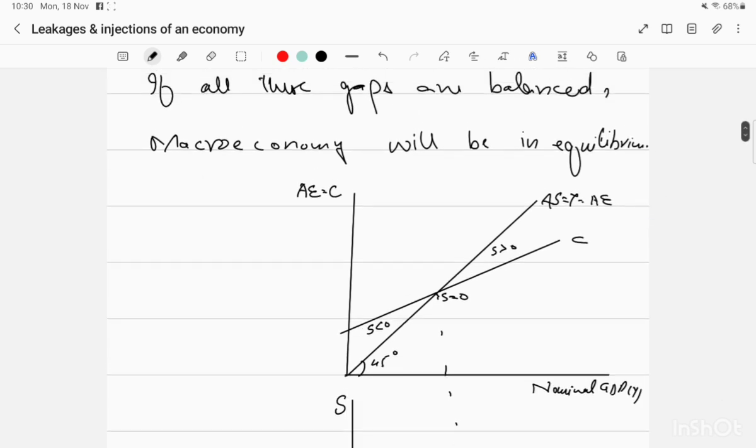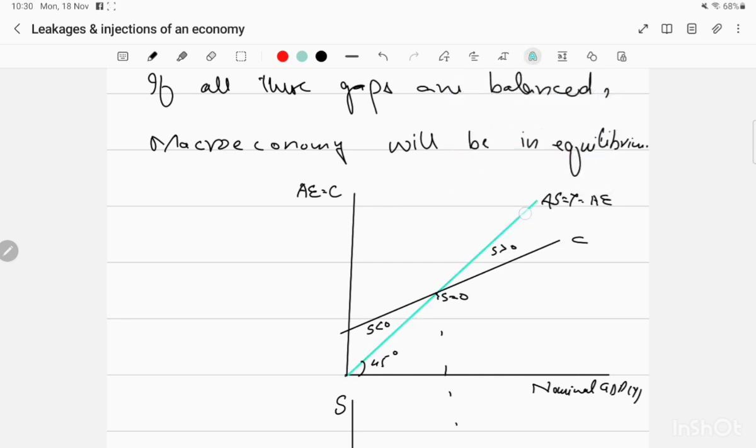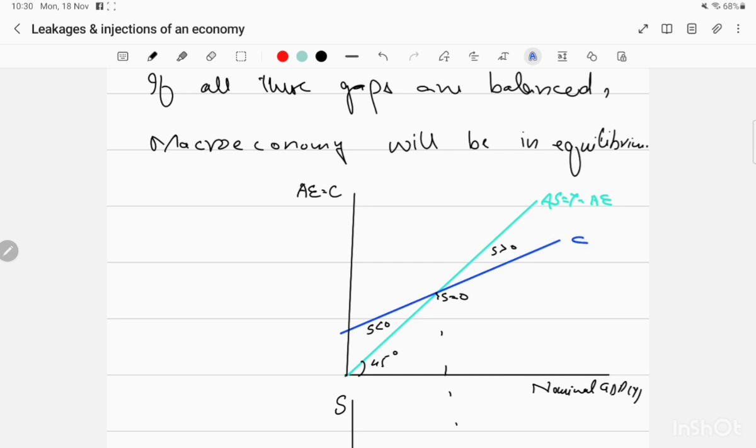So this is our diagram of what we studied about national income, the Keynesian cross. This is our aggregate supply line, or in other words, where income is equal to aggregate supply and aggregate expenditure. This is our familiar 45-degree line. Whereas the consumption line is this one, where we find consumption is equal to income, then we find no saving at all. Saving is zero. And when consumption is more than income, savings are negative. And when income is more than consumption, then saving is positive.